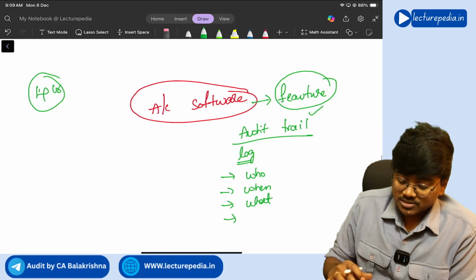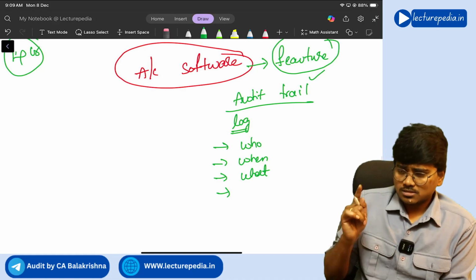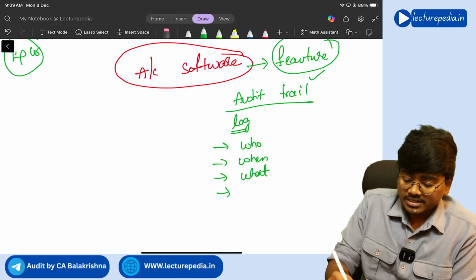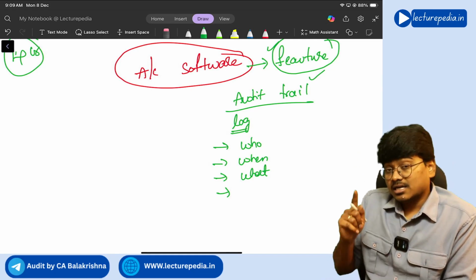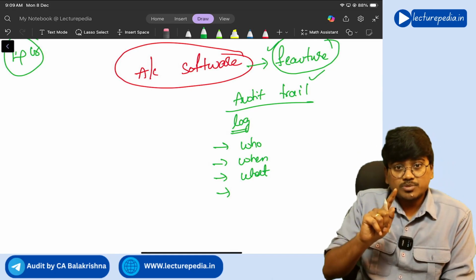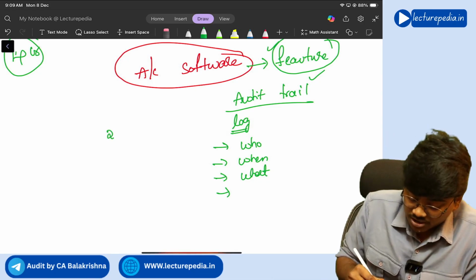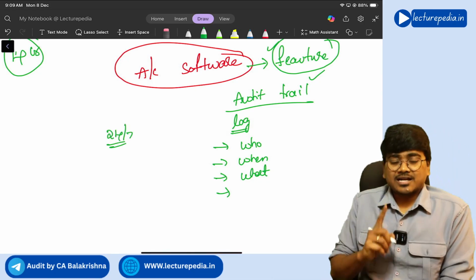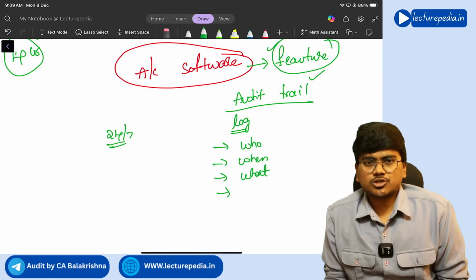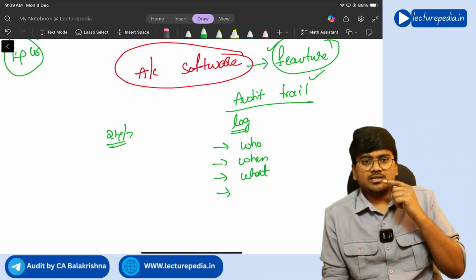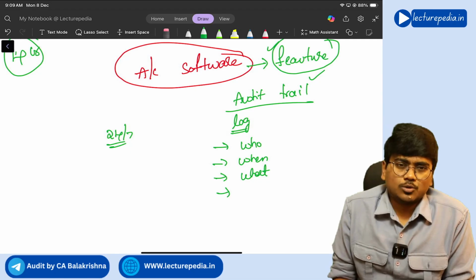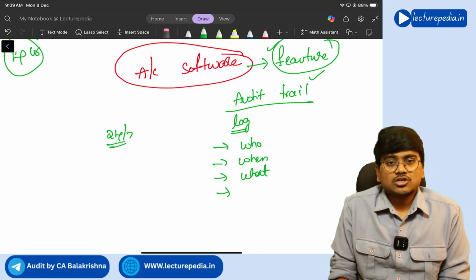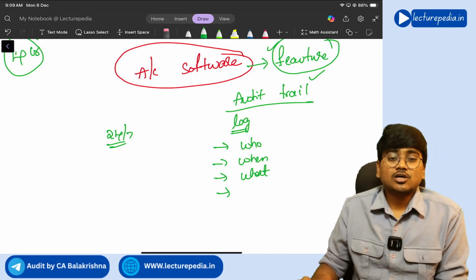Now the Companies Act says that all companies should mandatorily have this audit trail feature in their accounting software, and this audit trail feature should be switched on 24 by 7. Okay, continuously this audit trail feature should be switched on. Companies should not switch off this audit trail feature of their accounting software. Understanding? So this is the audit trail.